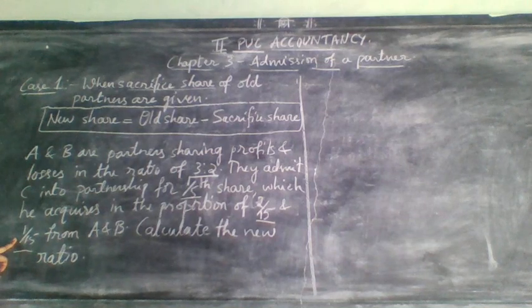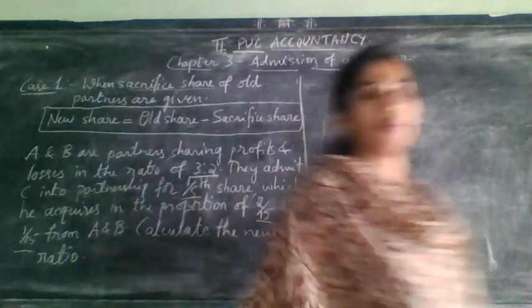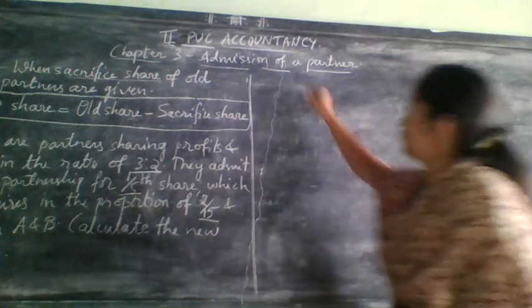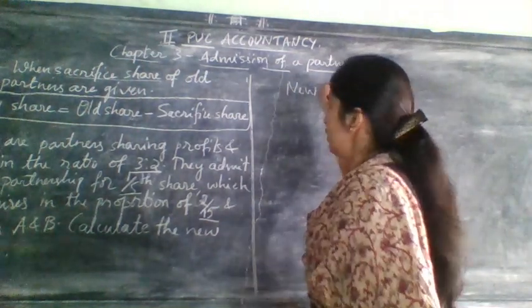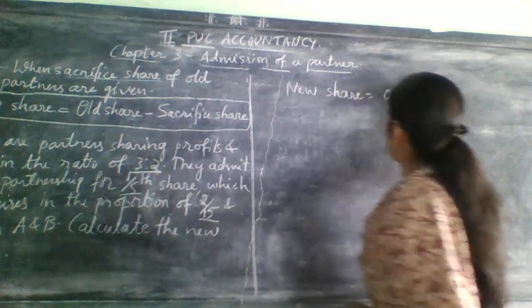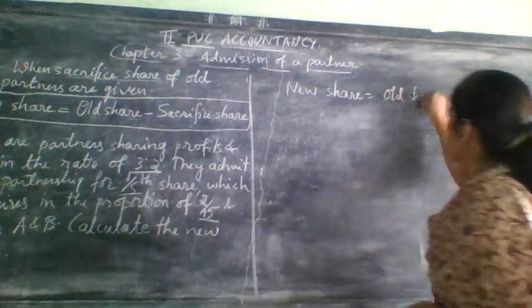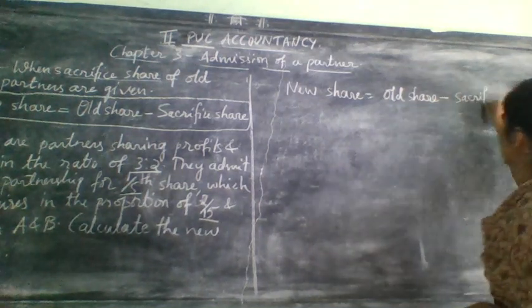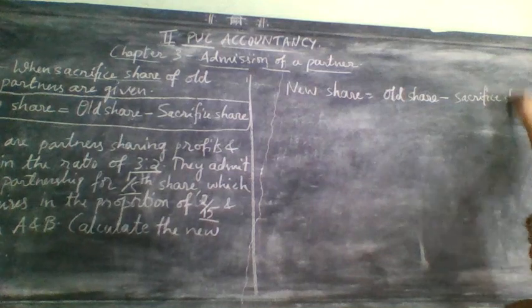Now how to start a problem? To start any problem, the first thing we need to write is the formula. What is the formula? New share is equal to old share minus sacrifice share.